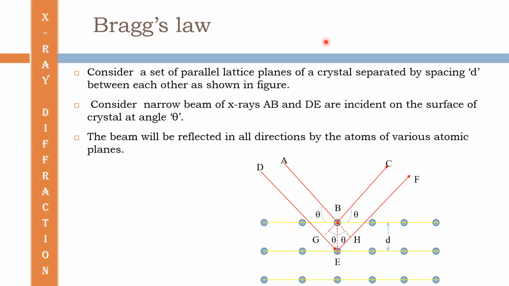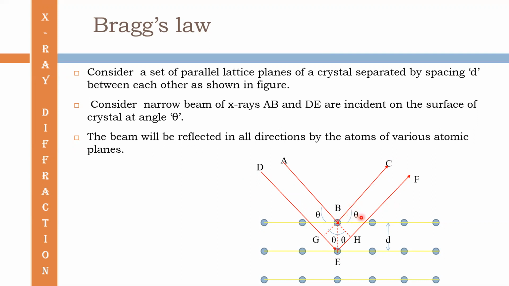So just look at the figure. Here from the figure, we can see that the ray AB is reflected when hitting this atom and it is reflected back as BC, and the beam DE is reflected as EF.